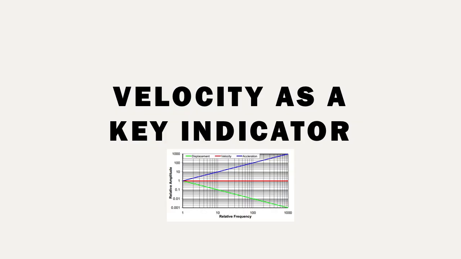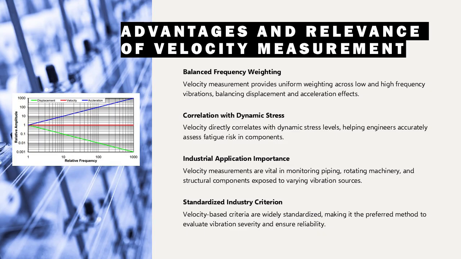Velocity as a key indicator: advantages and relevance of velocity measurement. Velocity is widely regarded as the most effective parameter for vibration monitoring because it offers uniform weighting across the frequency spectrum. Unlike displacement, which dominates at low frequencies, and acceleration, which emphasizes high frequencies, velocity provides a balanced representation of vibration energy. This characteristic makes velocity directly correlated with dynamic stress levels in components, enabling engineers to assess fatigue risk